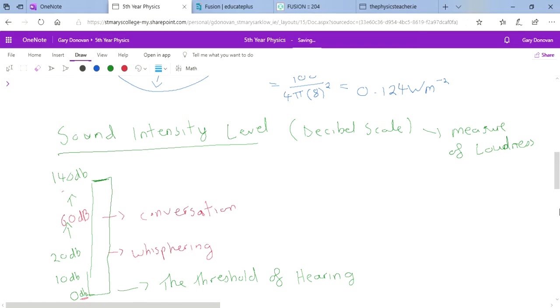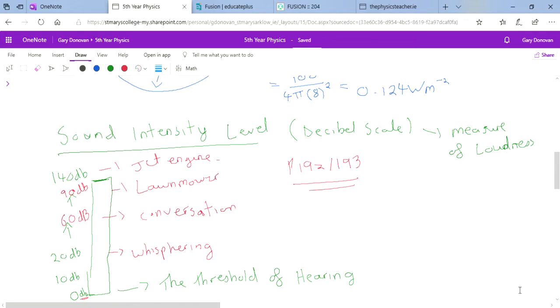Once you go up to maybe 90 decibels, you're looking at maybe the loudness of a lawnmower. And above that, like 140 decibels would be a jet engine or something like that. And this is all in your book as well, and I'll give you the page number in the comments. Oh, I have it here actually, page 192, 193. So you can have a look at the full scale there and read it as well.